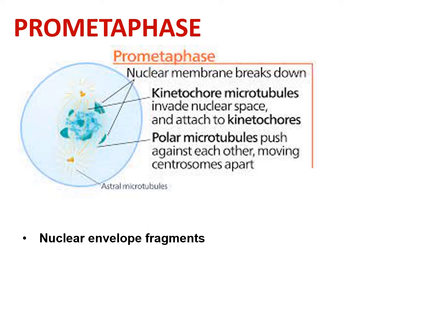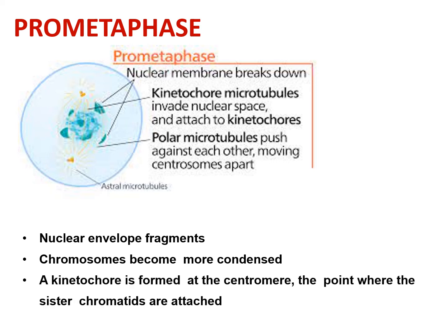During the prometaphase, the nuclear envelope fragments. Chromosomes now become more and more condensed as compared to the earlier phase. A kinetochore is formed, as we have seen earlier that kinetochore microtubules are also formed. These are the points where the sister chromatids are attached and the microtubules attach to the kinetochores.